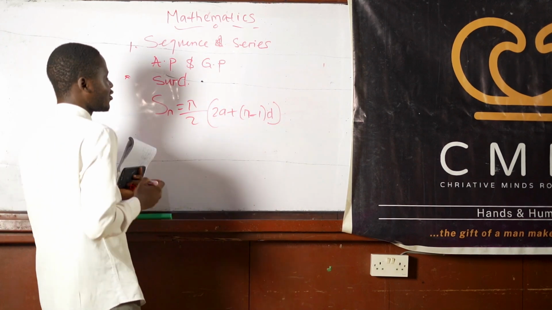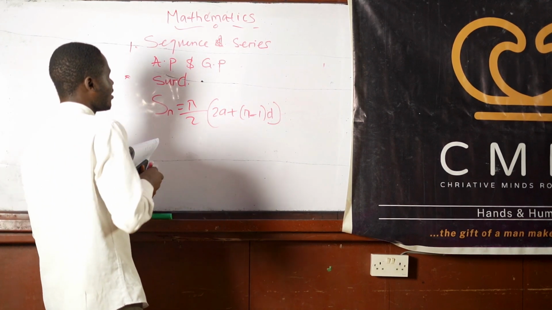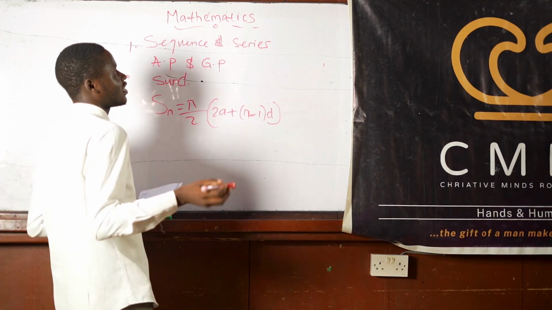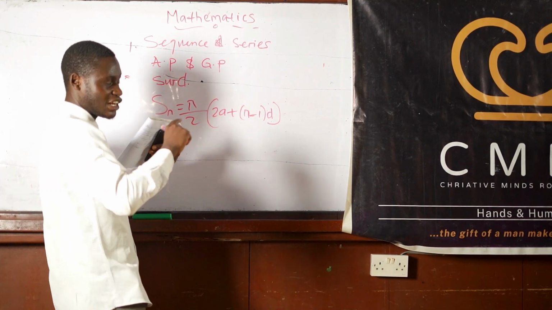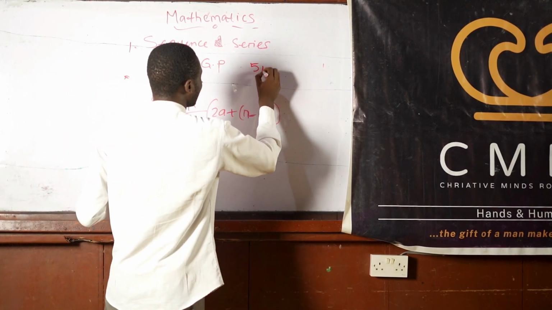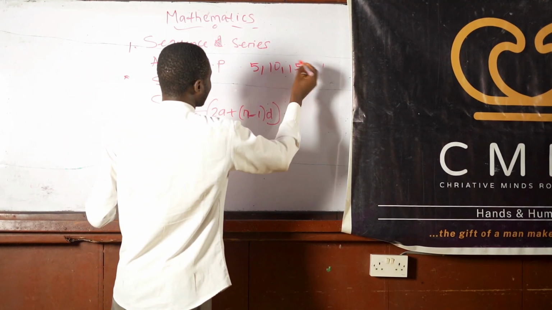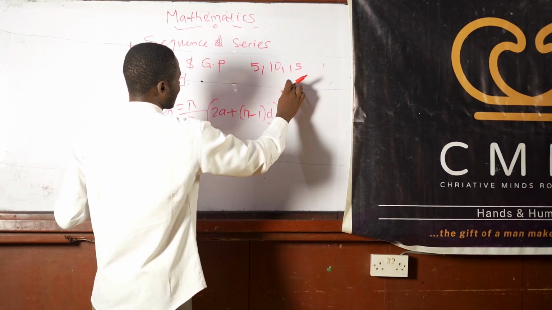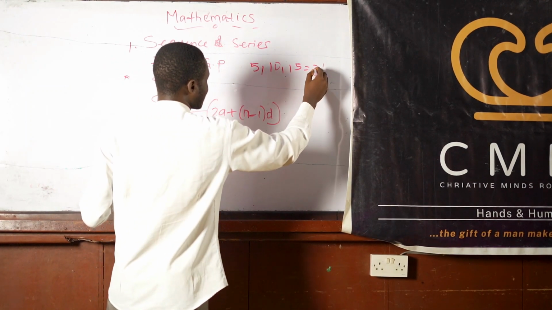This formula is just going to help us save time. When you say the sum of the first n terms, you're actually adding all the terms that you're dealing with together. For instance, let's say we have 5, 10, 15. If we add this together, definitely we are going to have 30.